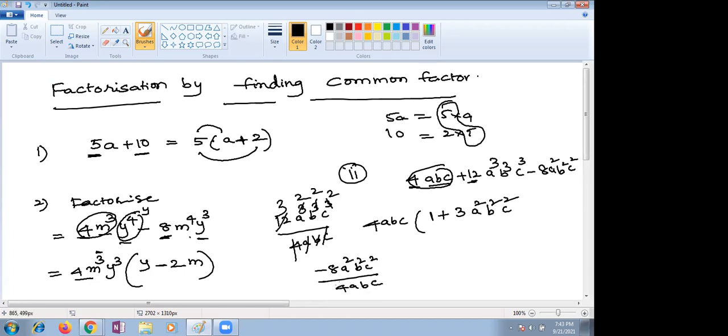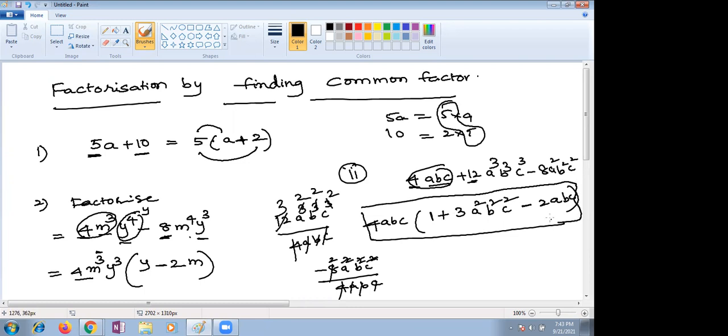You need to simplify. 4 ones are 4, 4 twos are minus 2. A, B, C one time, so the squares will be cancelled. What is left over here? Minus 2ABC. Like that also you can go. If you have any doubts, you can go like that also. In this way we can take the common factors.